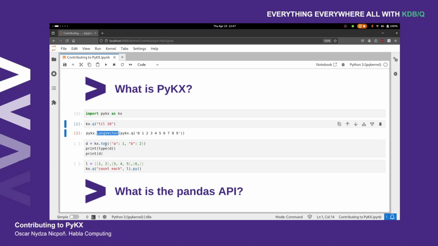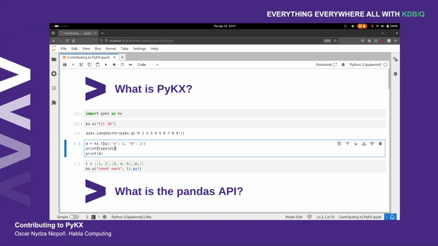Next up is toQ, and this method allows us to convert Python objects, or some Python objects, of course not all of them, to Q. In this example, I'm going to convert this very simple dictionary back to a Q one.